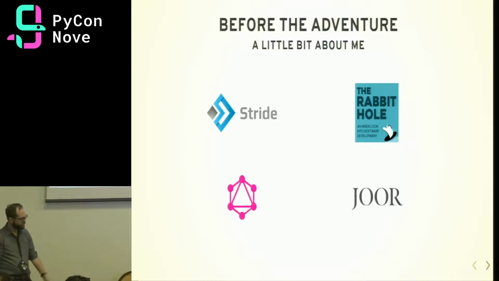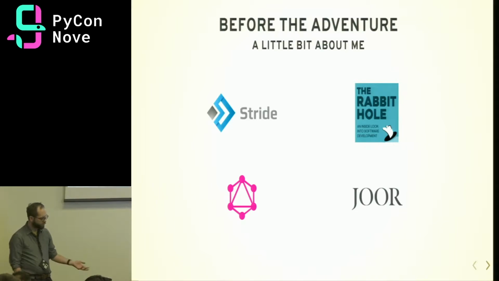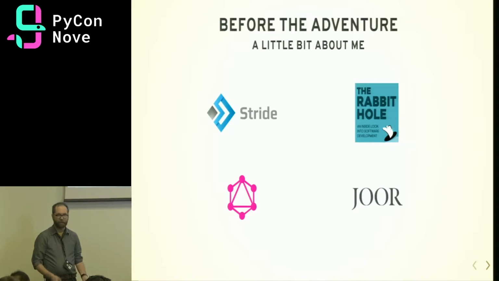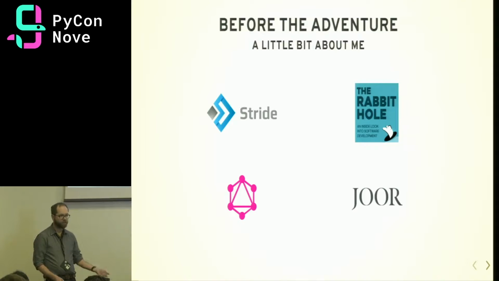And the latest thing that I'm working on is with the developers at Jor, like Piero over here, who you may have seen give a talk on performance in GraphQL on Friday. So at Jor, we're implementing a lot of these concepts using Python with Graphene and JavaScript with Apollo. Both Stride and Jor are hiring. Jor is creating an office in Madrid, so if you're curious about getting out there, reach out to Piero.